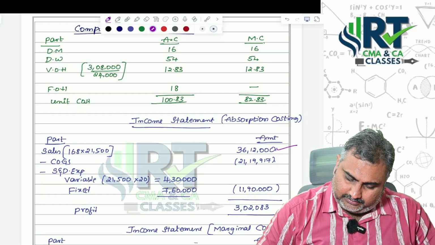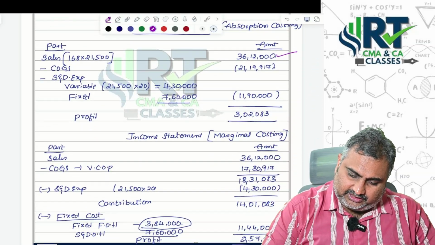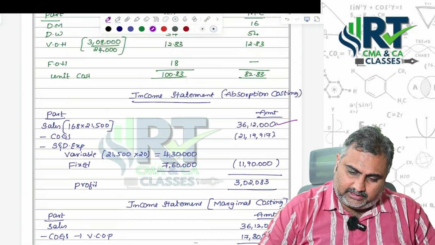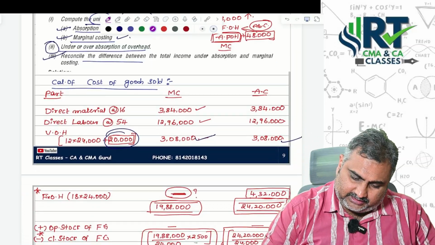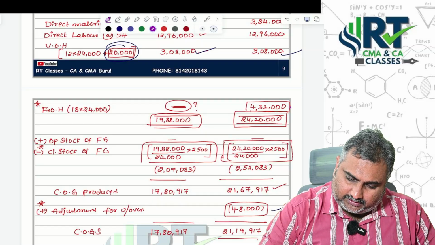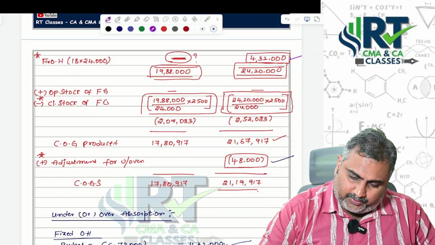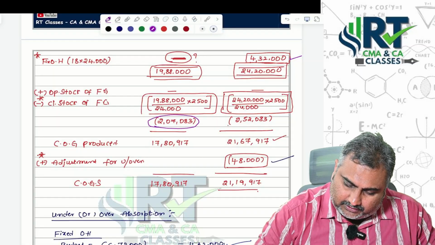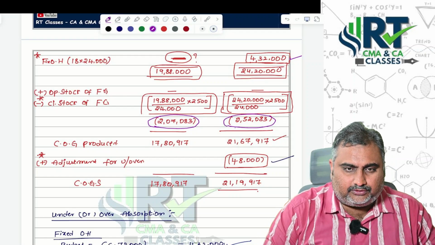Same sales. So cost of goods sold adjustment already done now. So where did you get the difference, sir? If you check with the statement here, see, same material, same labor, same variable overhead, fixed overheads part already adjusted, and opening stock there, closing stock, let's see here how much, 2,07,083, 2,52,083.